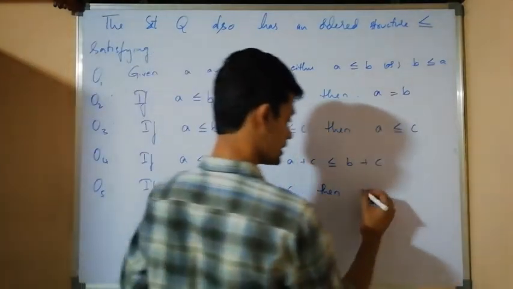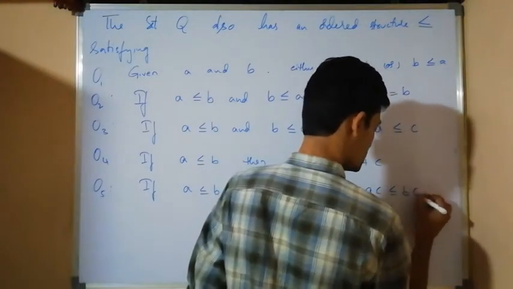So we get AC is less than or equal to BC.